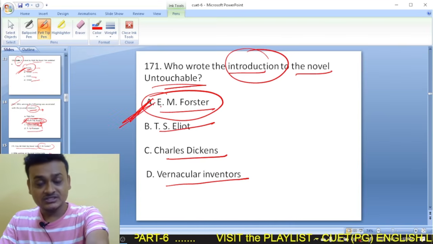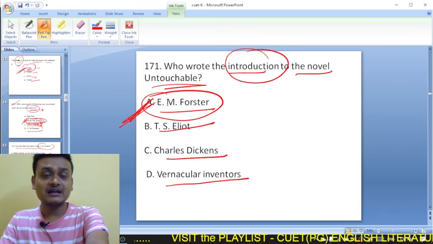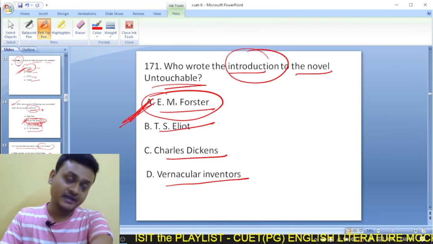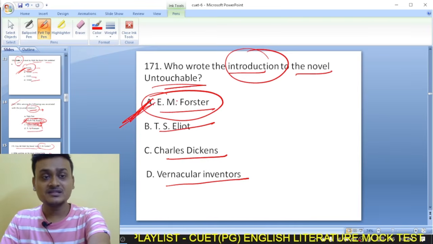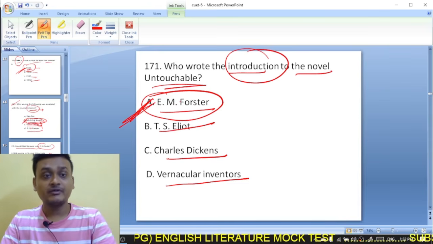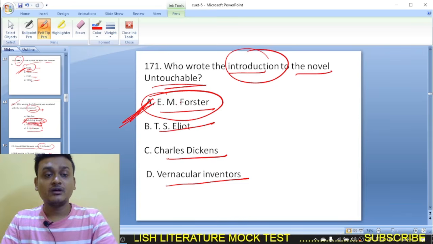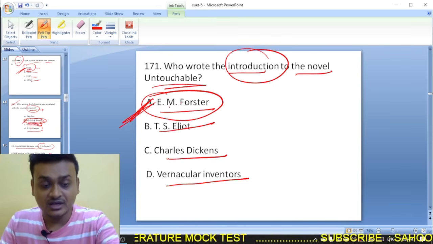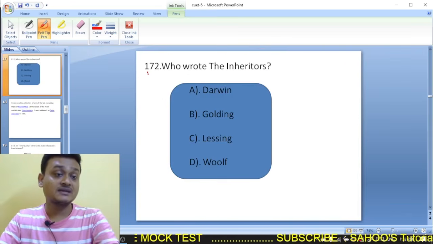Whereas Mulk Raj Anand was associated with the journal called Criterion, that was edited by T.S. Eliot, and he had met E.M. Forster while he was working with T.S. Eliot's journal called the Criterion. Moving on to question 172.